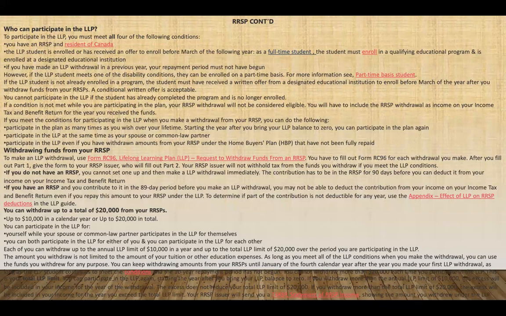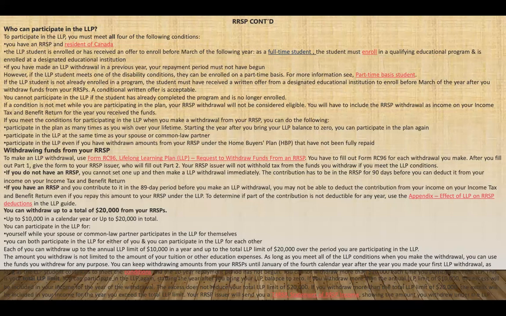And also you can participate in the LLP plan at the same time as your spouse or common law partner. You can also participate in the LLP even if you withdraw an amount from your RRSP under the Home Buyers' Plan, HBP.